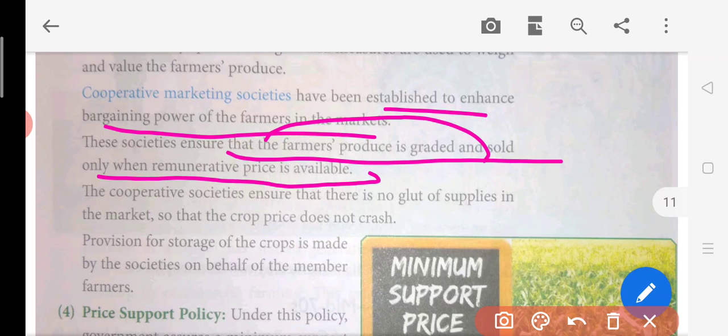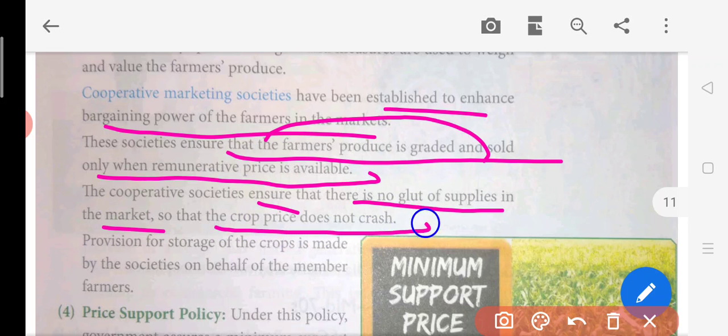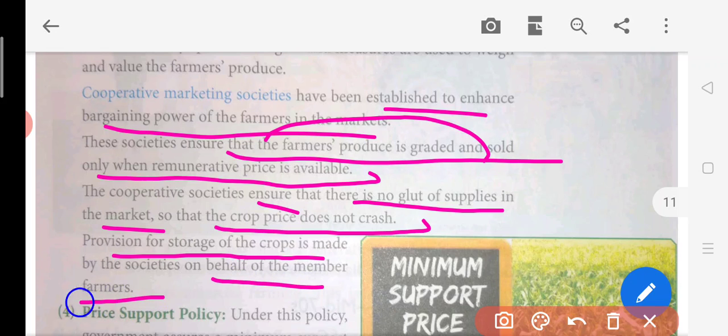Okay, so after that it will be sold. There will be different prices for different grades of crops. Now, the cooperative society ensured that there was no glut of supplies in the market so that the crop price does not crash. So, provision for the storage of the crops is made by the society on behalf of the member farmers. Now, what happened?